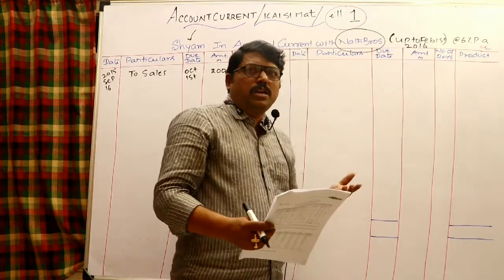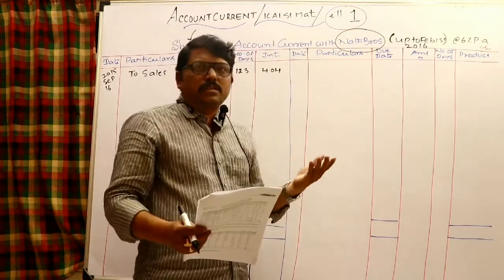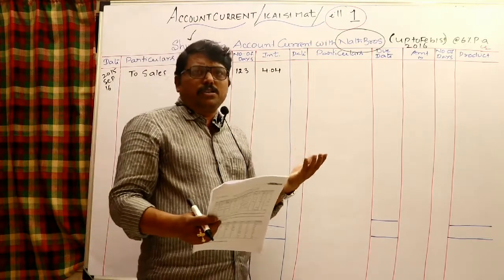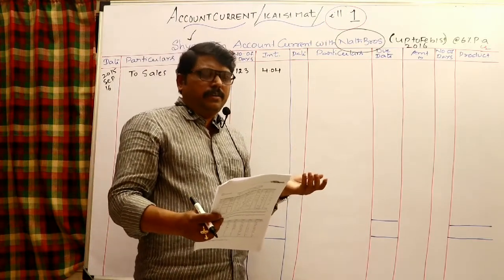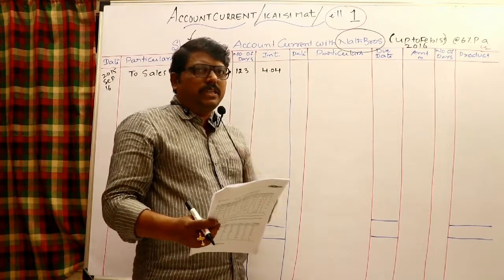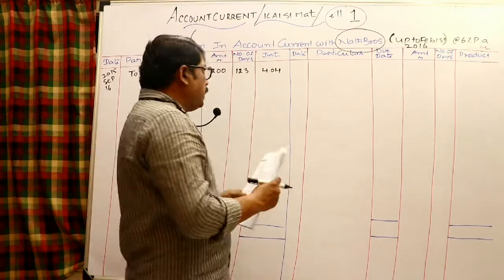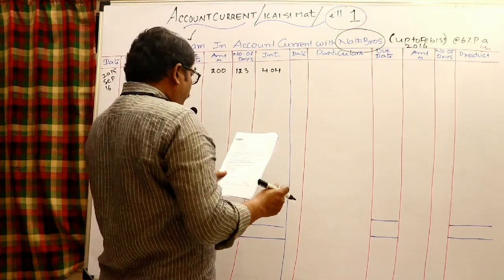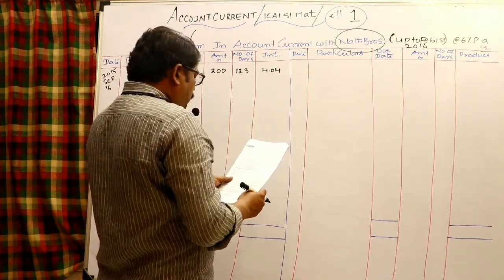If interest tables are available, you can take that interest directly. If tables are not available, then we need to go for calculation of interest for every transaction separately. But of course, in the products method, as I said, you have to calculate only once, right? So, 2015 September 16th is over.